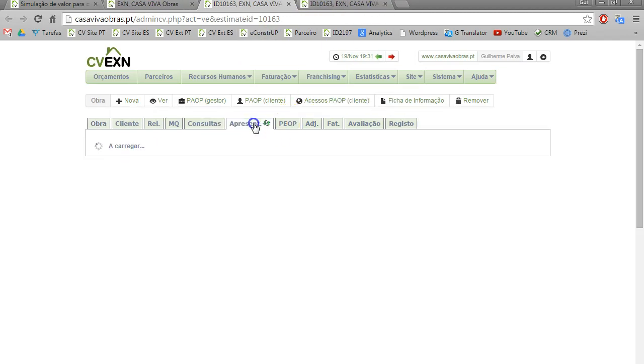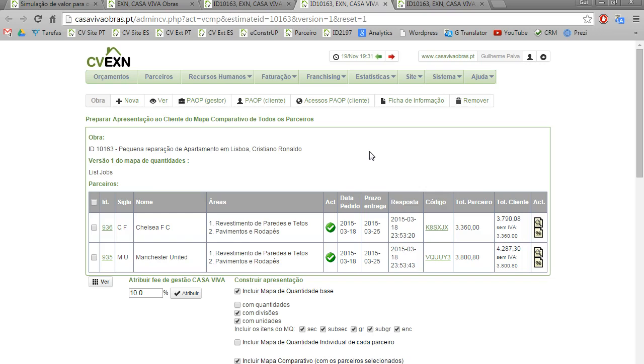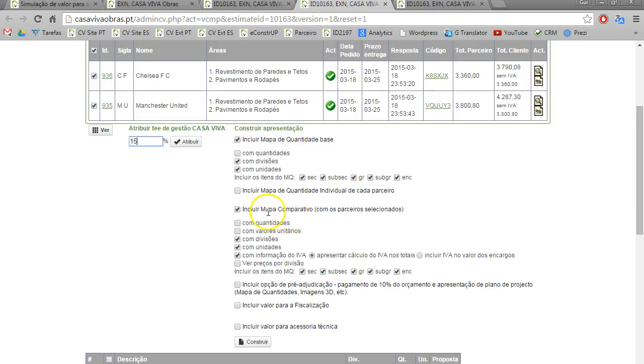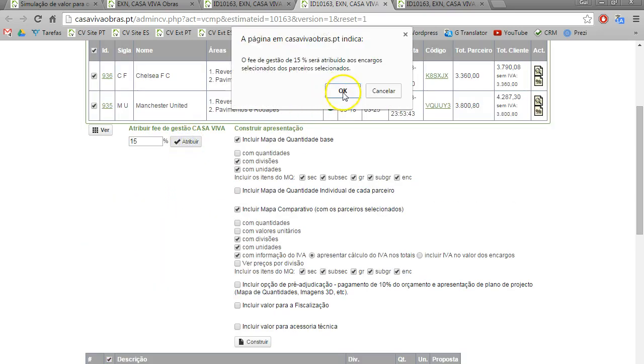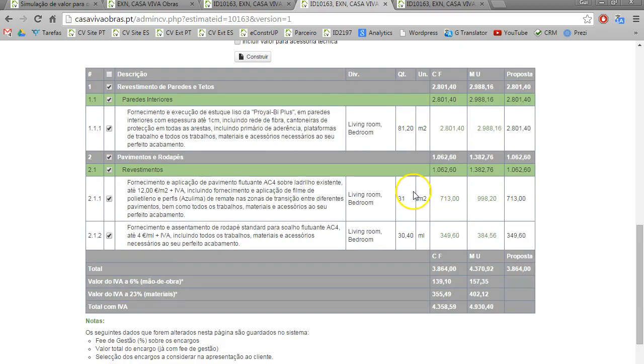My next step will be to put my commission, my management fee. It's a better word than commission. So let's say it's 15% on this renovation, and I will attribute this. I must choose here, that is everything. I'm going to add this 15% to everything. And here I have the prices with our management fee of 15%.